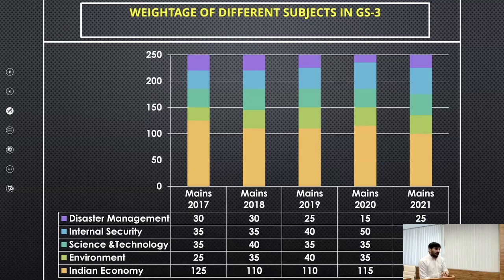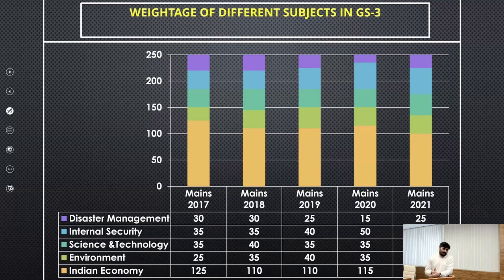economy. Secondly, if you look at the weightage of environment, on an average, around 30 to 40 marks have been asked from the environment section in the last 4 year mains examinations. And the same trend has continued for mains 2021 as well. Similarly, for the other subjects, as you can see, that is science and technology, internal security, and disaster management, the same trend has continued for this year's mains examination.